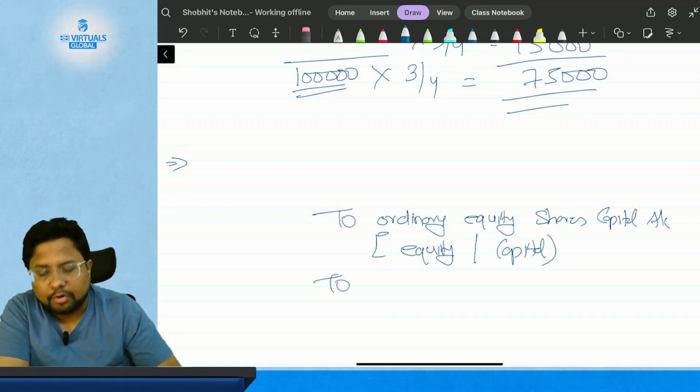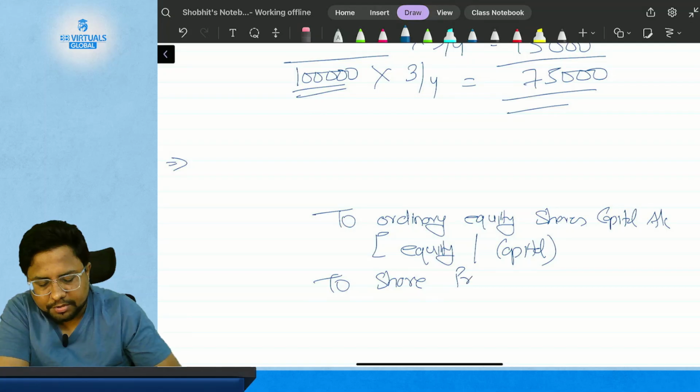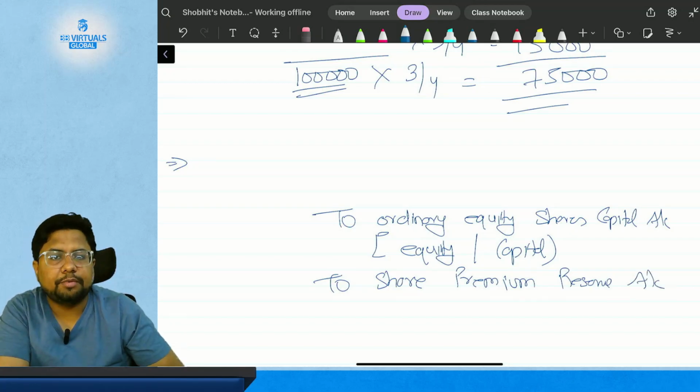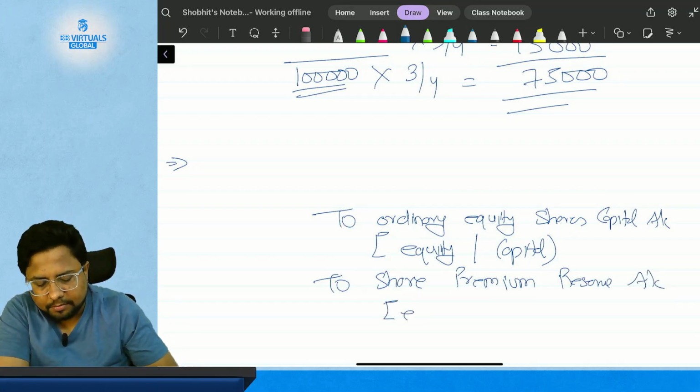Now, for share premium, the entry will be the same: to share premium reserve account, which will also be classified under equity and capital.